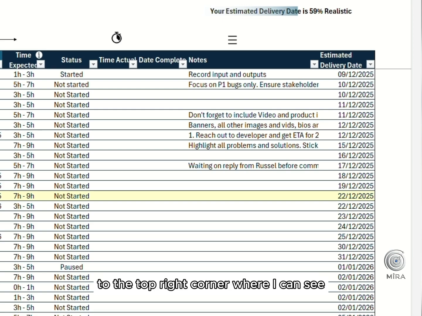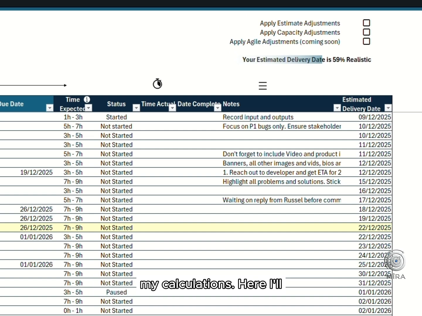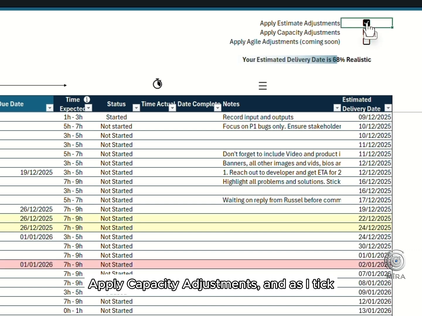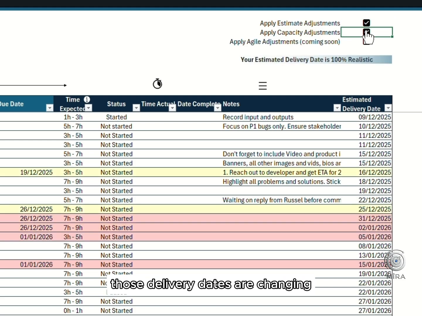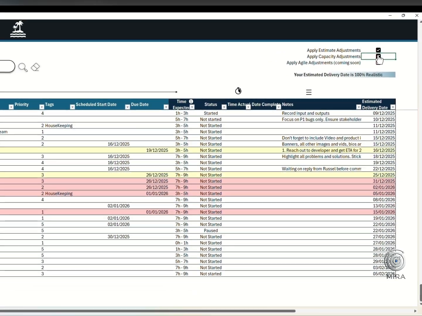I'll go to the top right corner where I can see the option to include these learnings in my calculations. Here, I'll click on Apply Estimate Adjustments and Apply Capacity Adjustments, and as I tick those buttons, you'll see that all of those delivery dates are changing dynamically to provide a more realistic ETA.